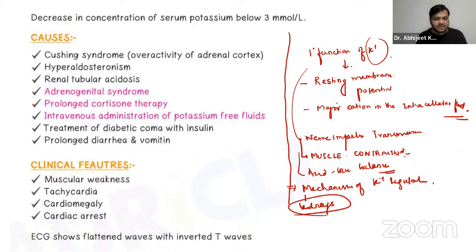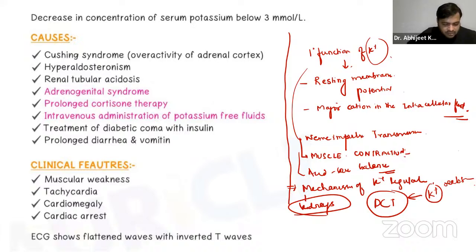If the potassium is filtered by the glomerulus, it will go into Bowman's capsule, then into the PCT, and then it will come into the DCT, the distal convoluted tubule, after the loop of Henle and all. In the DCT, potassium is reabsorbed.